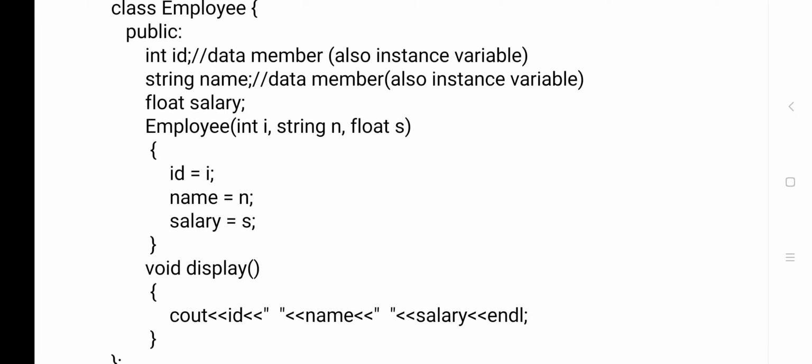i for id, n for storing the name of the employee, and s for storing the salary of the employee. Okay, so the constructor name is employee. As already explained, the class name and constructor name should be the same. Okay, now come to the display method.